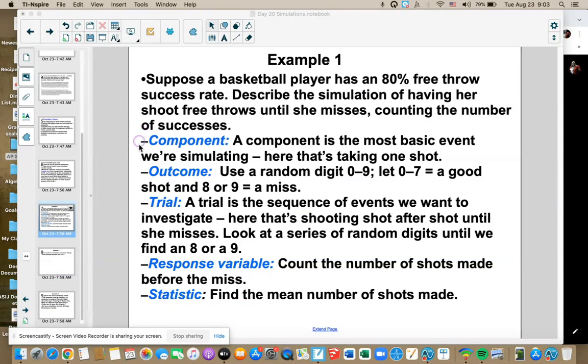Sometimes it's a probability thing, like we just got done doing, but sometimes you're just looking for the average of something. Oh, or looking for a percentage. What's the percentage of this? What's the average of that, right? You'll have to work more examples in order to see the various types of running a simulation. But you need to know how to run a simulation and how to interpret that simulation. And you need to know these parts of the simulation.